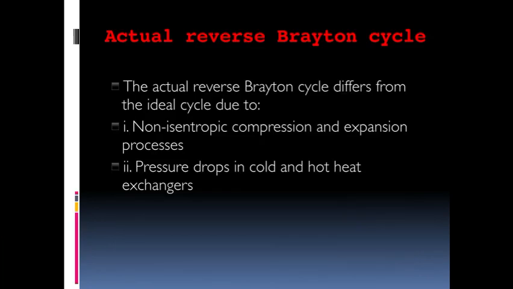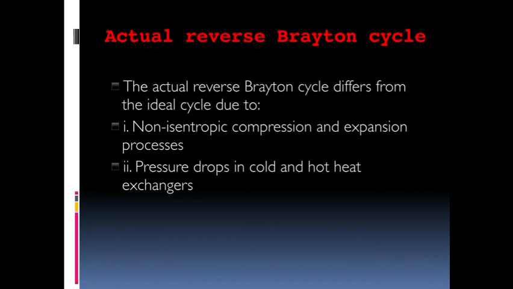Next, practically it does not happen, because the ideal situation never happens. So there will be an actual process. So if we consider the actual process, what will come? The efficiency will come into the picture. Okay, in the isentropic process we took 100% efficiency, but in normal practical application it does not happen. So here the actual reverse Brayton cycle, or the actual gas refrigeration cycle, comes into the picture.